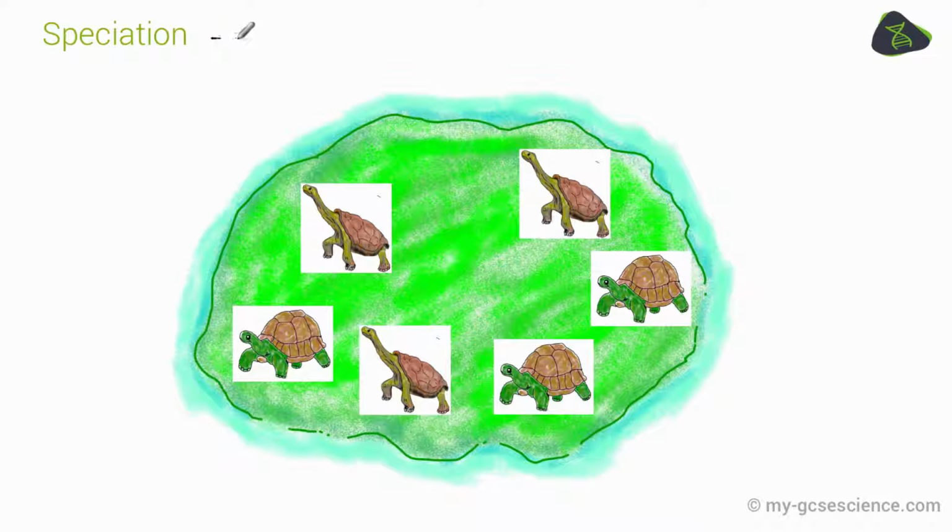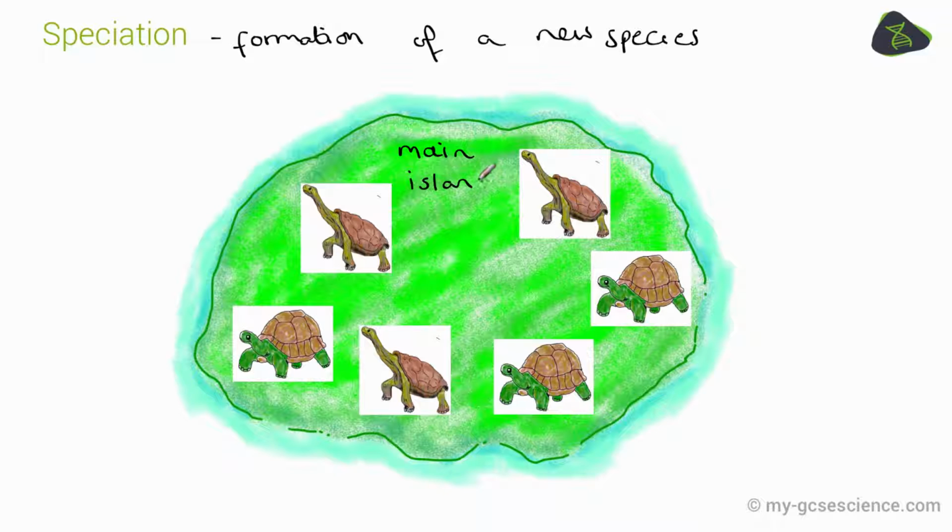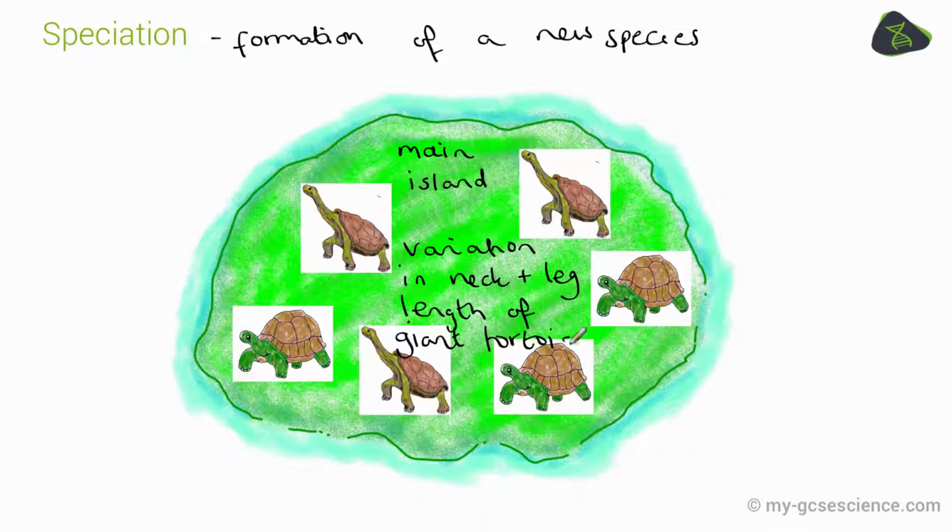So how does a new species form? The process of the formation of a new species is called speciation, and it starts with a population of a species living in an area such as a main island. Within that population, there naturally is variation. In this case, there's variation in the neck and leg length of these giant tortoises.